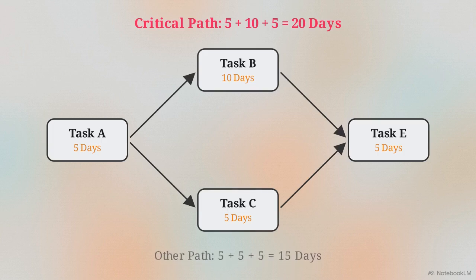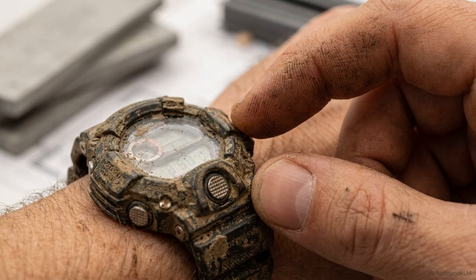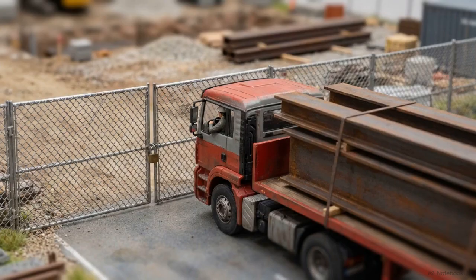Finally, the critical path method identifies the single sequence of dependent tasks taking the longest cumulative time to complete. That specific, unbroken pathway through the network model is the critical path. This results in a core scheduling principle. The longest dependent sequence dictates the absolute shortest possible time to complete the entire project.